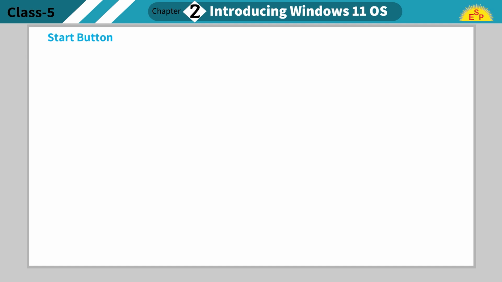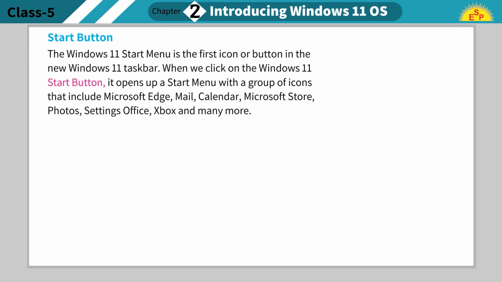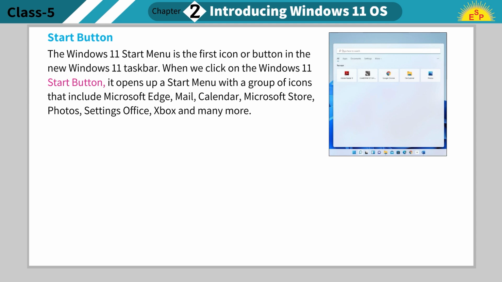Start button. The Windows 11 Start menu is the first icon or button in the new Windows 11 taskbar. When we click on the Windows 11 Start button, it opens up a Start menu with a group of icons that include Microsoft Edge, Mail, Calendar, Microsoft Store, Photos, Settings, Office, Xbox, and many more.